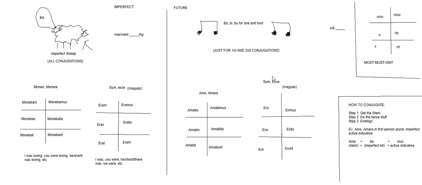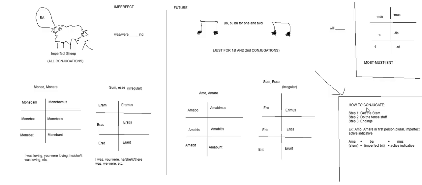The only other thing I'd like to go over here is that Professor Eberwein doesn't really seem to talk that much about how to conjugate something. And so there are kind of 3 steps to it. If we look over in this box on the right, conjugating has 3 steps. First, you get the stem. Second, you do the tense stuff. And third, you apply your endings.